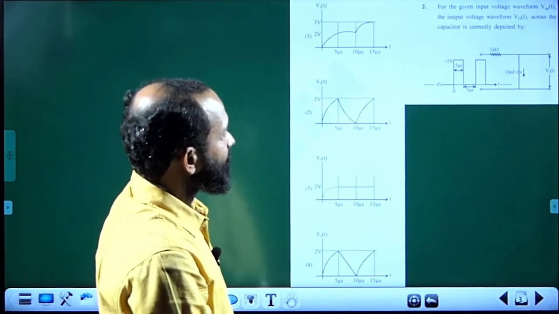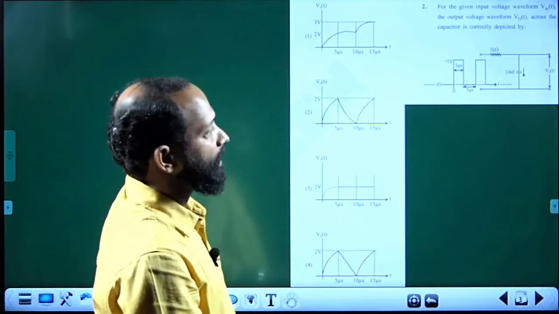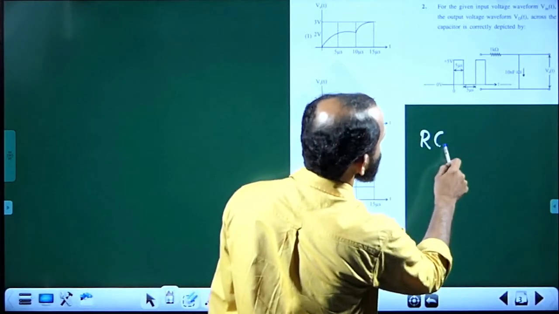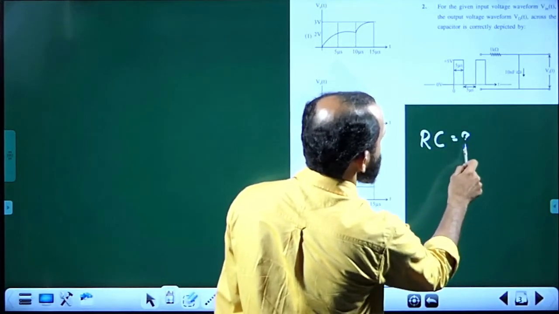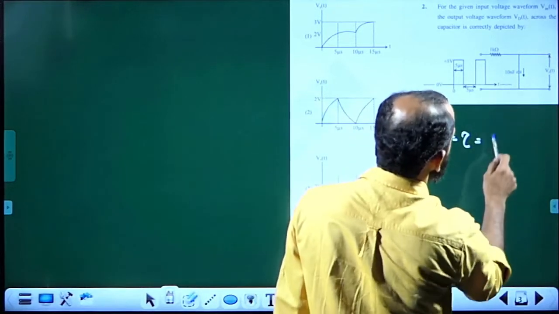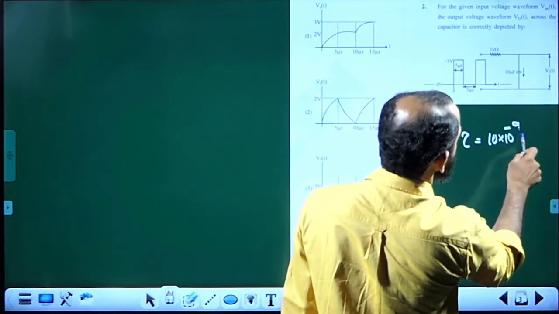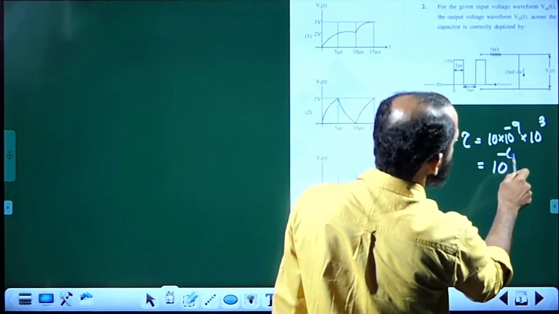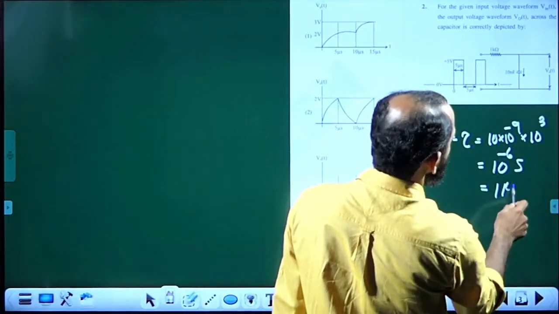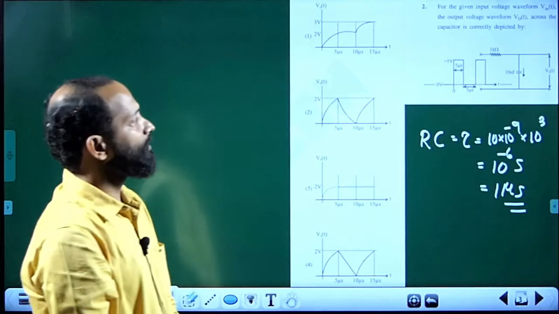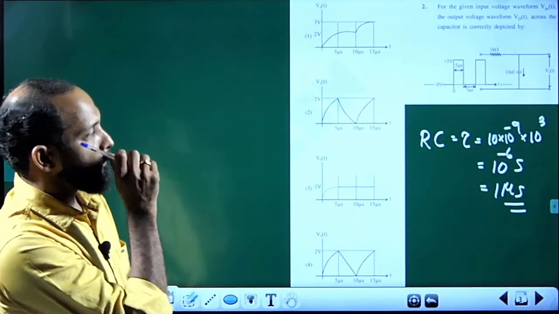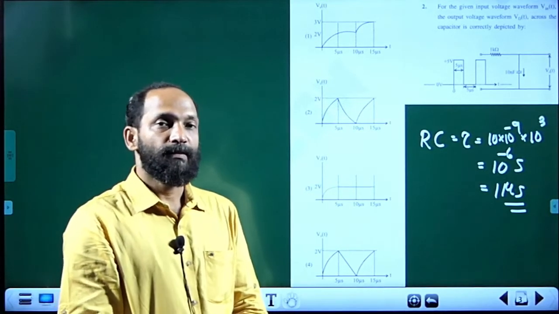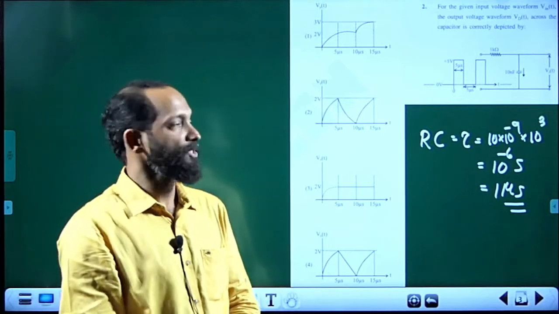depicted by. We know it is an RC transient case. The time constant of this RC circuit is R into C, that is 10 into 10 power minus 9 into 10 power 3, that is equal to 10 power minus 6 seconds, that is equal to 1 microsecond. That means within 1 microsecond the capacitor is getting charged to 63% of its maximum charge.